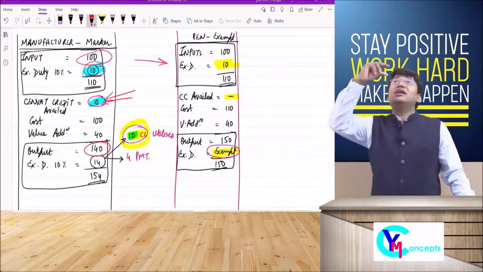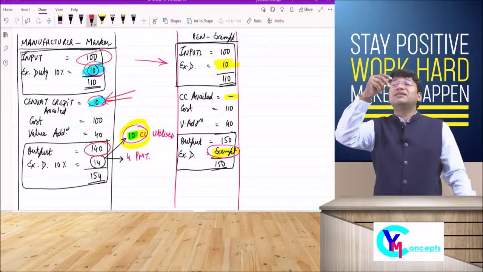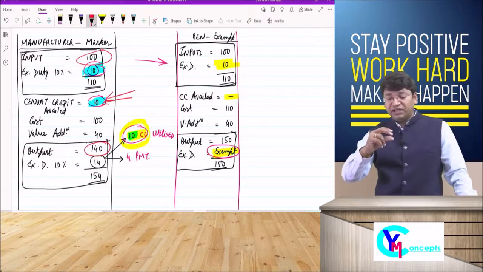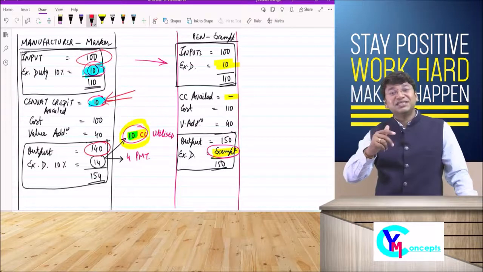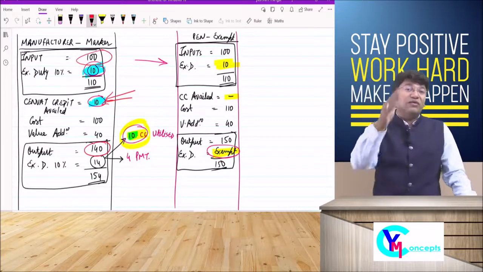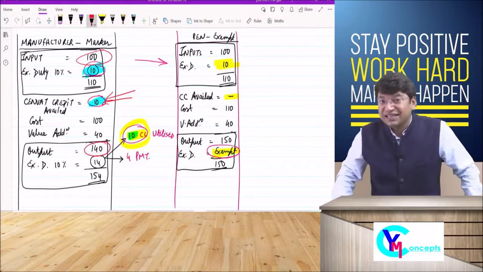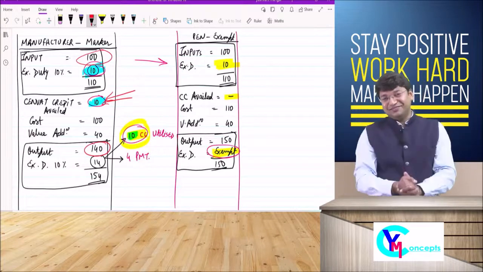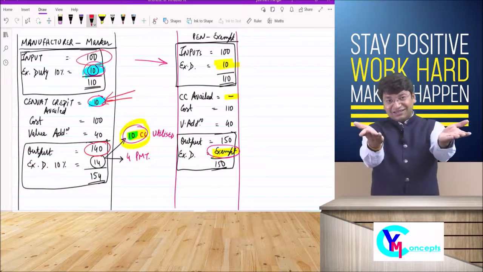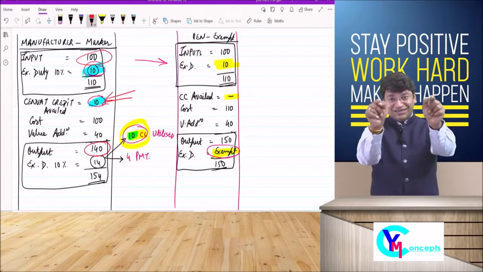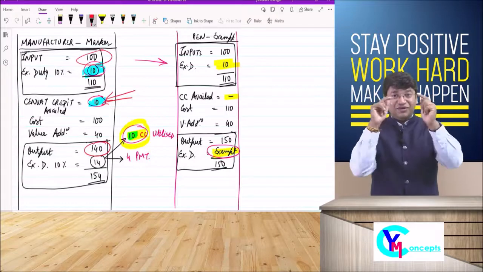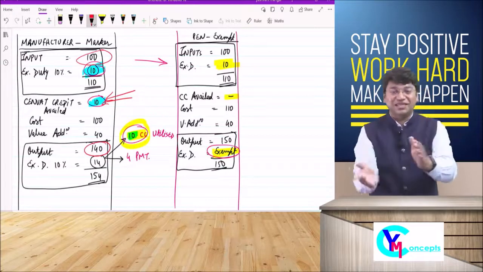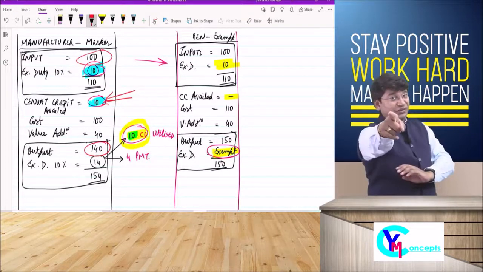which includes 100 on which we have already paid the tax, and again on rupees 140 tax is being charged including that rupees 100. So to avoid the multiple tax and cascading effect, credit of rupees 10 is allowed. Yes, Sarkar. Now it's your turn to speak and let me know why the credit of rupees 10 is allowed. Yes, sir. I need to hear from you.